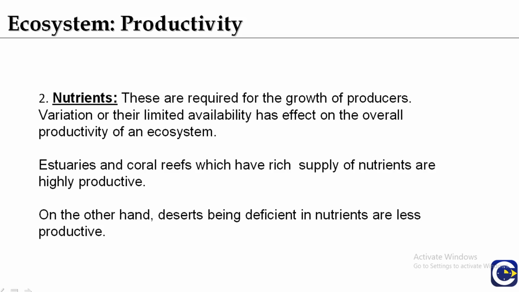Nutrients are required for the growth of producers. Limited availability has an effect on the overall productivity of an ecosystem. Estuaries and coral reefs which have a rich supply of nutrients have higher productivity, while the deserts being deficient in nutrients are less productive. So nutrients are also a direct factor for the productivity of any ecosystem.